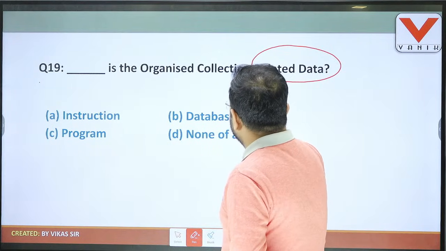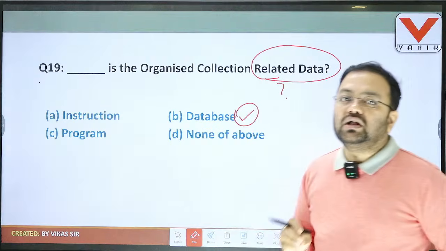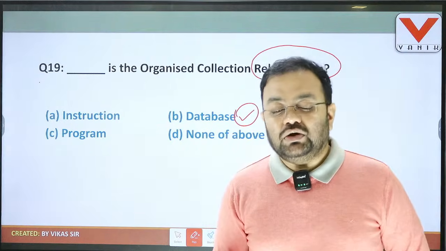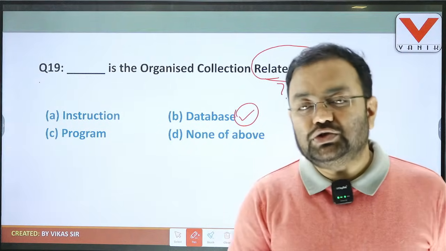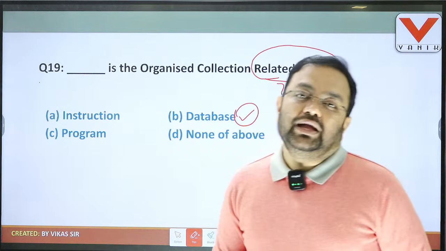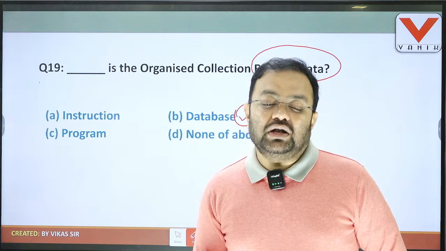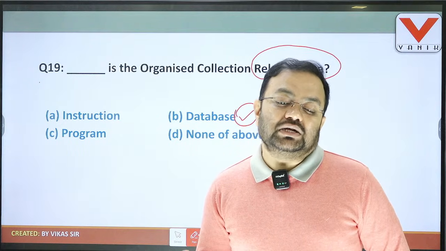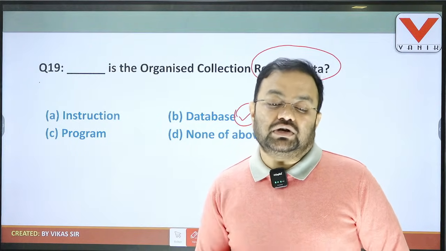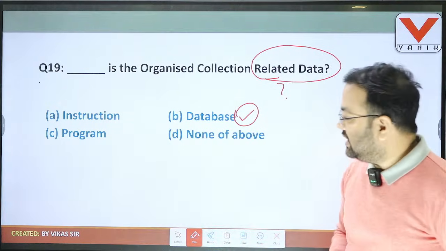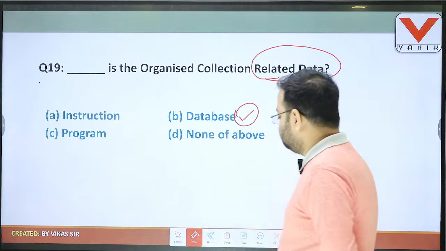In a database, the data needs to be stored in an organized manner. Without the organized manner, the data cannot be stored in the database. So in a single line, whenever the question asks for the dash that is the organized collection of relevant data, the option is database. So question number 19, the answer is B.